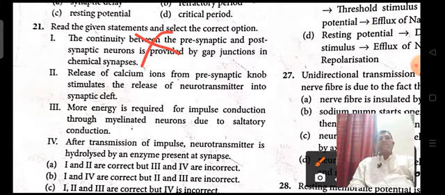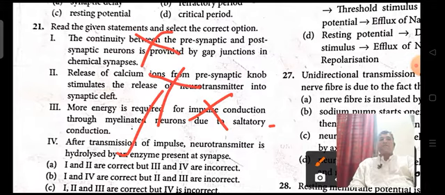Calcium ions are especially involved in muscle contraction and relaxation. More energy is required for impulse conduction through myelinated neurons, but a very small amount is needed. And after transmission of impulse, the neurotransmitter is hydrolyzed by an enzyme present at the synaptic cleft.